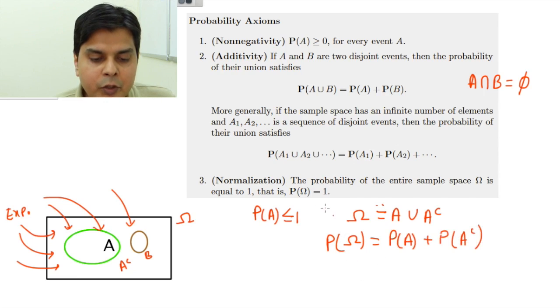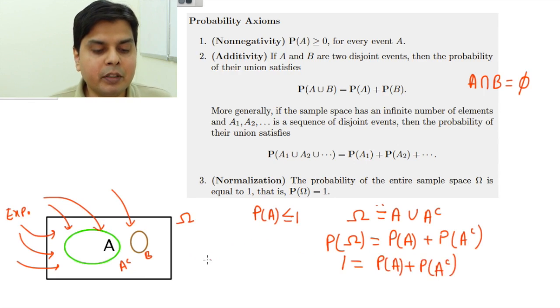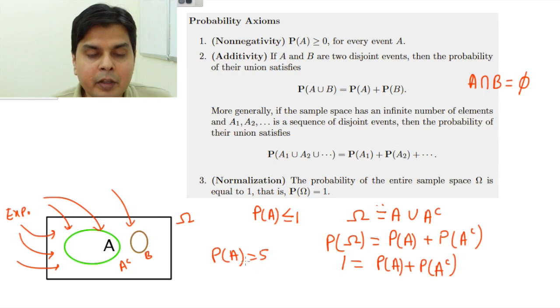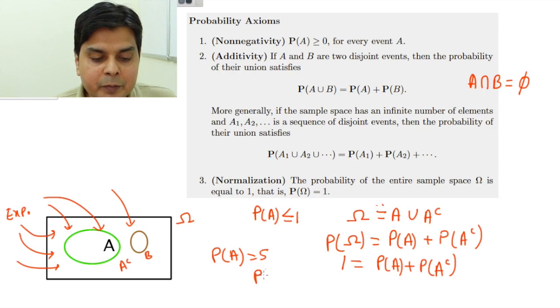Now I know that probability of omega is 1. Now make use of this thing. So I will get 1 is equal to P(A) plus P(A complement). Now suppose somebody said that okay, P(A) is equal to 5. Is it possible? No, it will not be possible. Why? Because if your P(A) is 5, then what will be your P(A complement)? P(A complement) will be 1 minus 5, which will be minus 4.